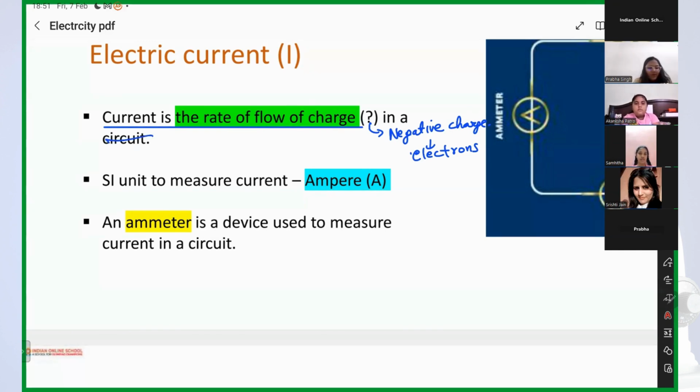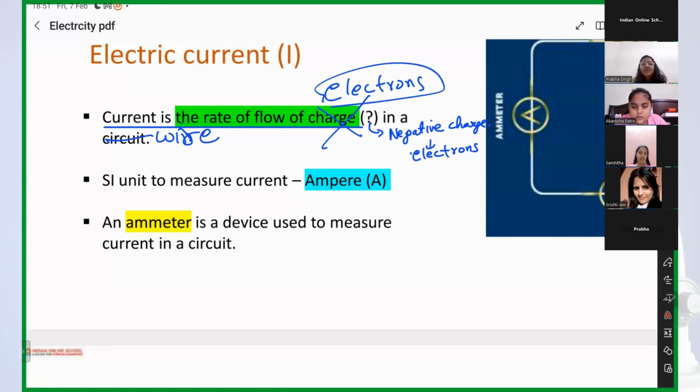Or in a wire. So if in a wire a large number of electrons is flowing in one direction, then we call it electric current. What is electric current? The rate of flow of electrons. We can replace charge with electrons. The rate of flow of electrons is called electric current.